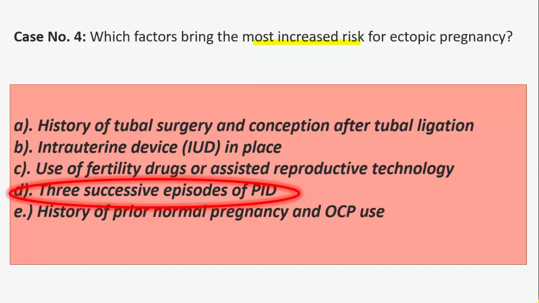A history of salpingitis increases the risk of ectopic pregnancy fourfold. So the incidence of tubal damage increases after successive episodes of PID. That is 13% after the first episode of PID, 35% after the second episode, and 75% after the third episode.